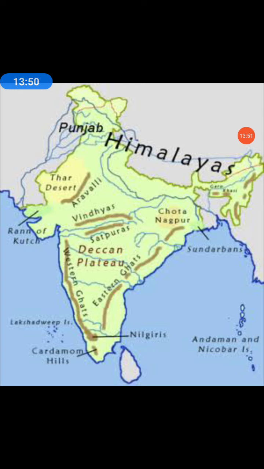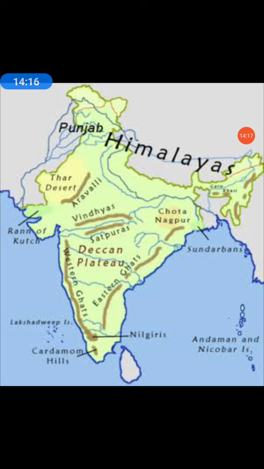So why are we calling this peninsular? Because this term relates to the island, which is surrounded by water. The majority of its border is surrounded by water. So on the India map, this is the only region which is surrounded on both sides by water. That's why we are calling this the peninsular region. Now I think I have given the detailed knowledge about peninsular India.